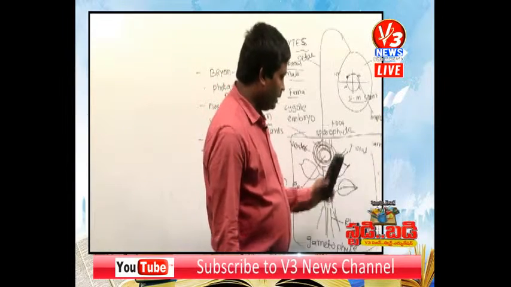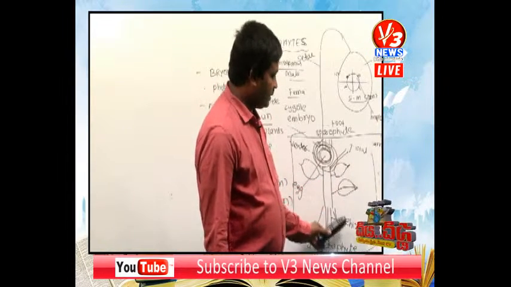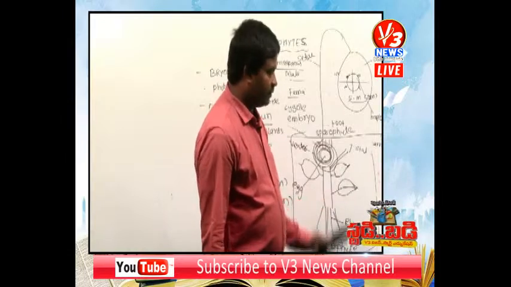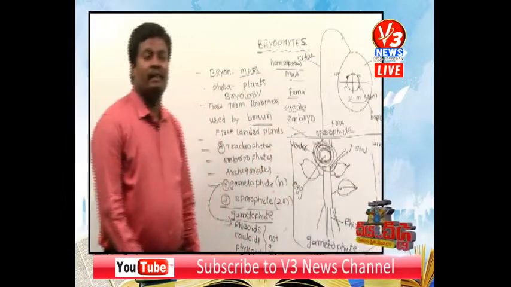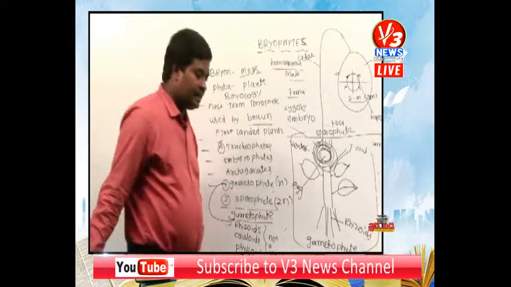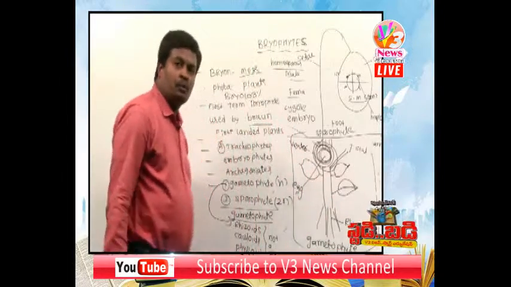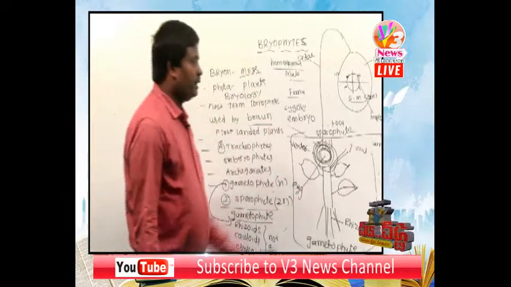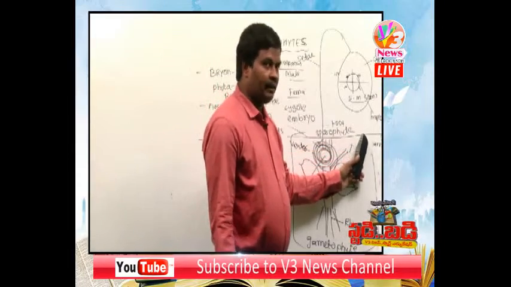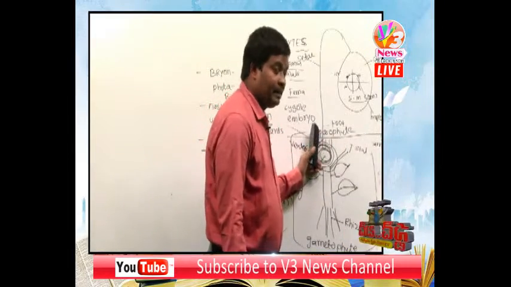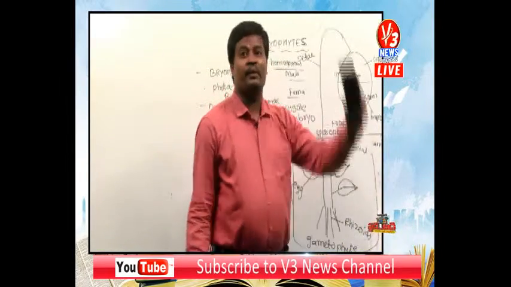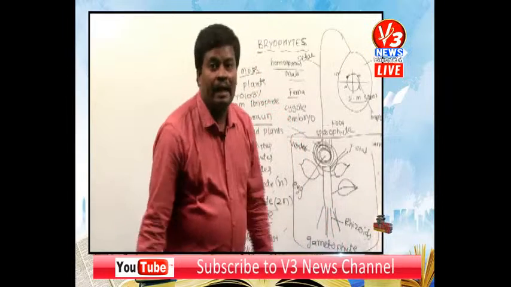The gametophyte plant body is differentiated into rhizoid, caulid, and phylloid: rhizoid means root-like structure, caulid means stem-like structure, and phylloid means leaf-like structure, but they do not possess vascular tissues because they are not true roots, stems, or leaves. Then the male reproductive organ is called the antheridium, and the female reproductive organ is called the archegonium.